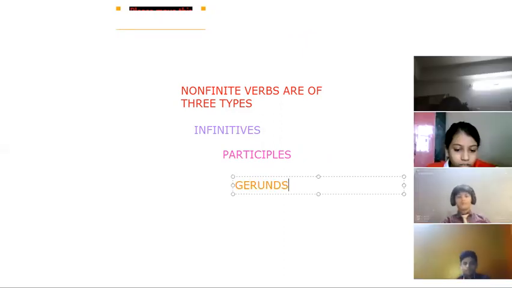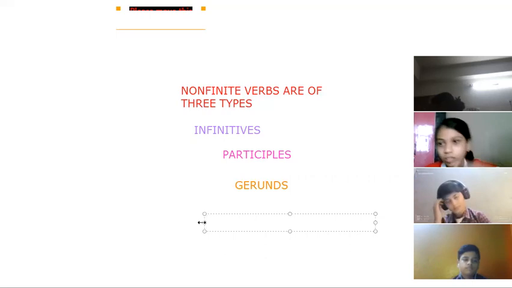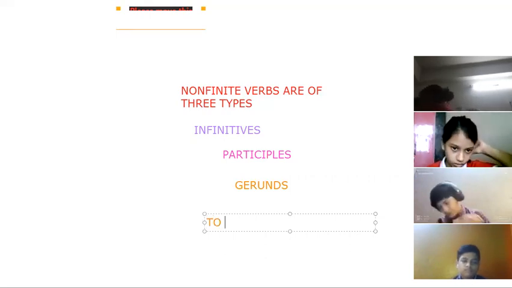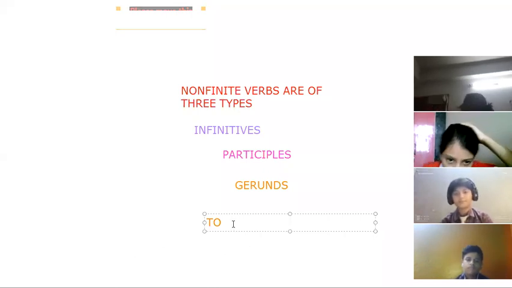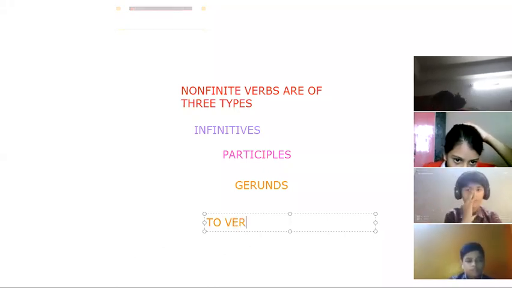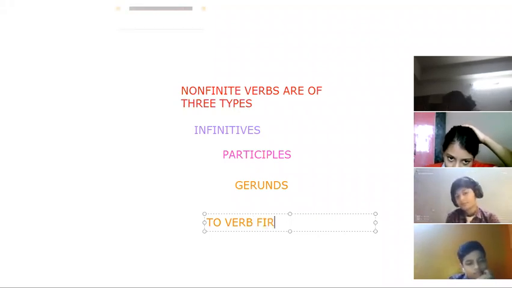But meanwhile, we will go through the infinitives. Okay, we will understand infinitives. What are infinitives? In infinitives, we use to plus verb first form. To identify an infinitive, the simple way to find out is if there is to plus verb first form, then it is an infinitive. Okay.